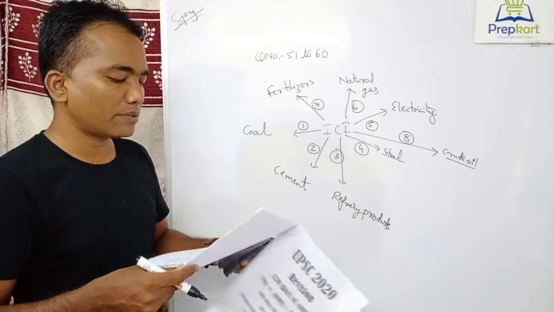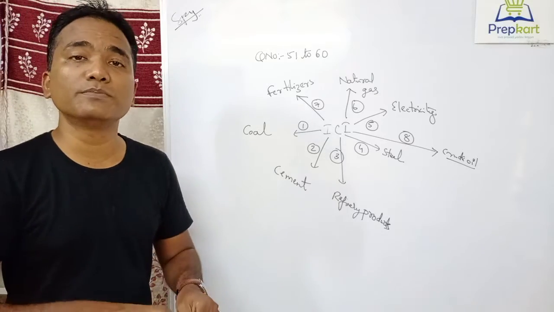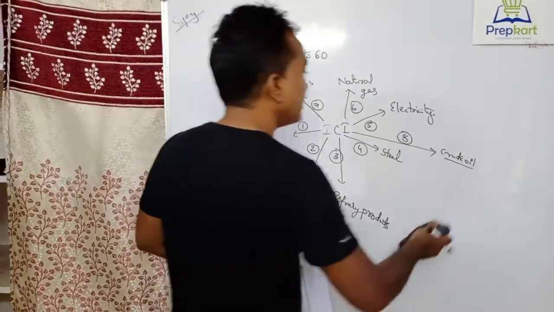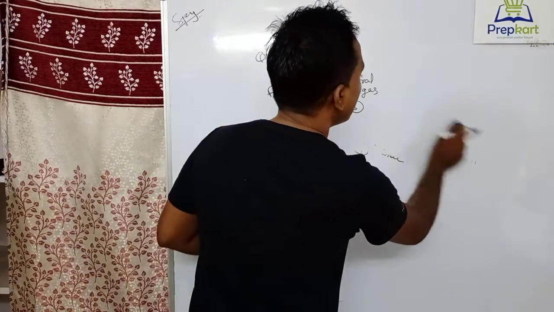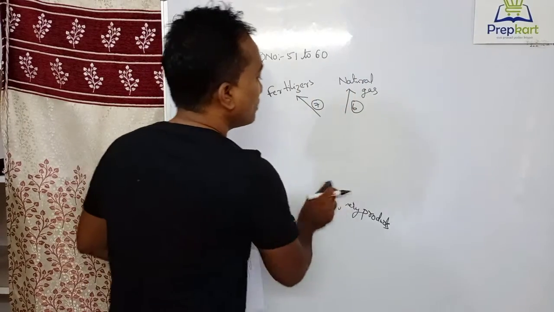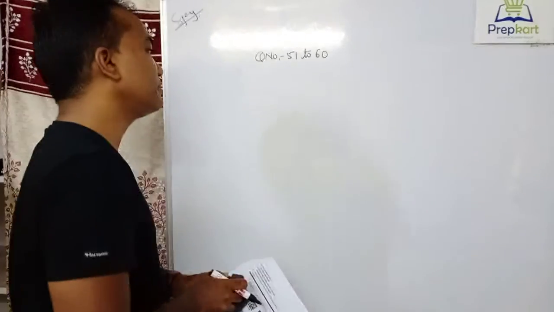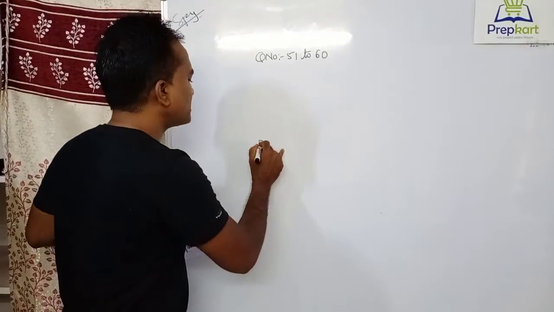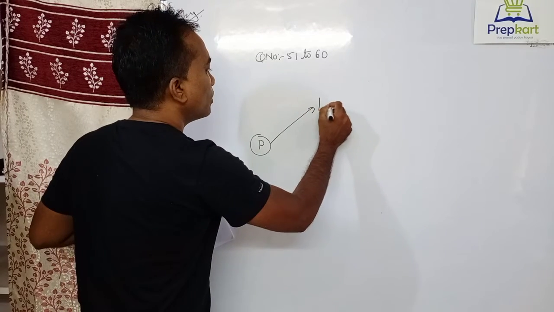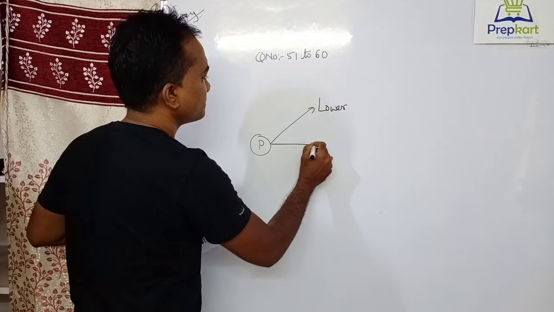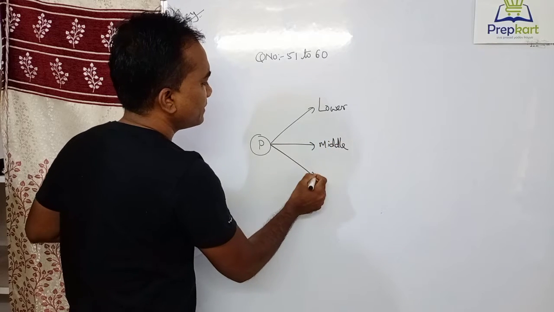Flakes made of stone are important tools in which Paleolithic age? First of all, we are supposed to classify the Paleolithic age. The Paleolithic age can be classified into 3 parts: Lower Paleolithic age, Middle Paleolithic age, and Upper Paleolithic age. For example, if this is the Paleolithic age, it can be classified into lower, middle, and upper.